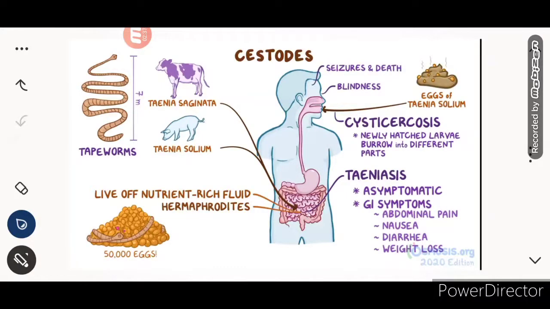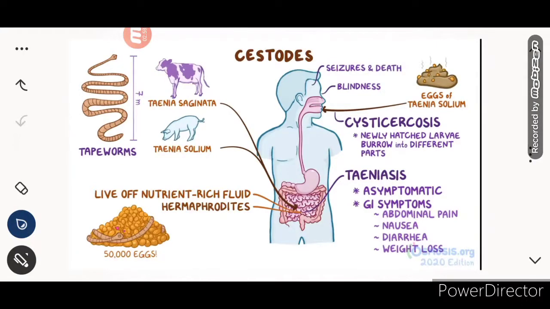And they are also hermaphrodites, and they lay eggs in very large quantities. Via this they cause taeniasis, which can be asymptomatic, or can cause GI symptoms such as abdominal pain, nausea, diarrhea and weight loss.